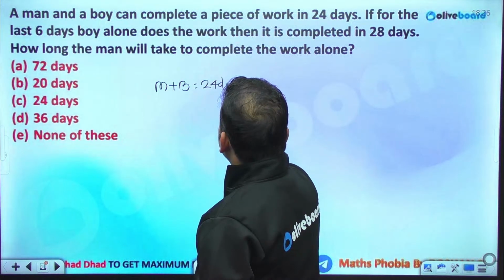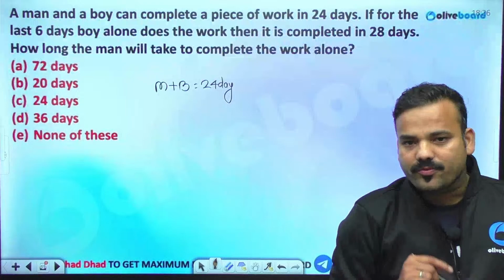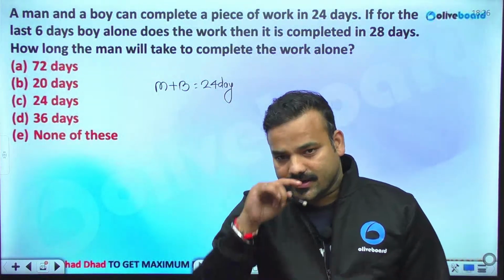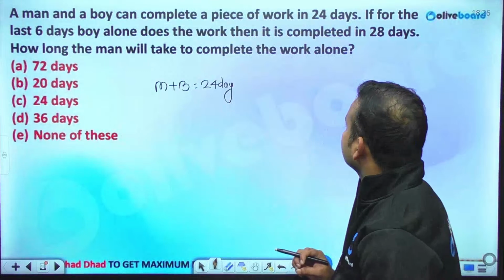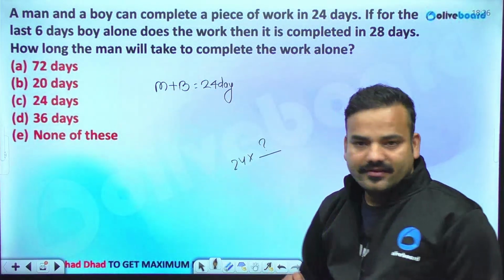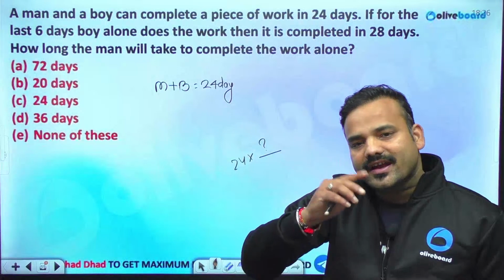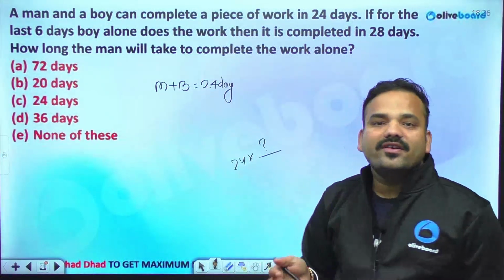Fine. Do we have the efficiency? No, efficiency is not there. So we won't be able to calculate the work. Fine. Efficiencies of men and boys needed, because we just don't know in 24 days with what efficiency they are eating. If they are consuming 2 laddus a day, the entire work is 48. If they are consuming 5 laddus a day, the entire work is 120.